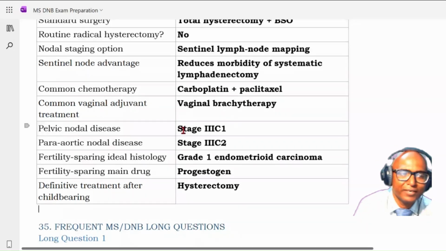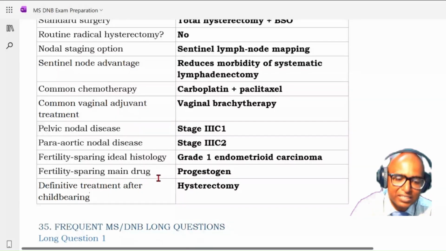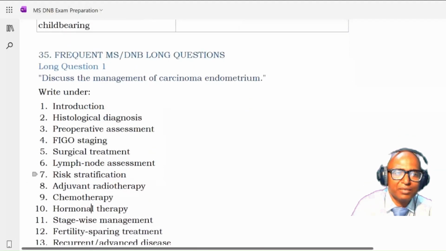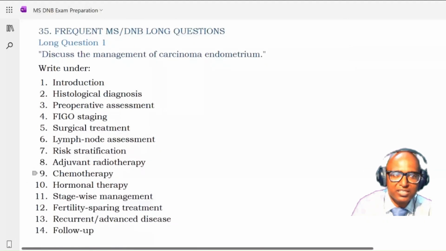Okay, so fertility sparing: ideal histology is grade 1 endometrial carcinoma. Okay, that is where you can think of it in a very selected patient. Fertility sparing main drug is progesterone, and definitive treatment after childbearing is a hysterectomy. Okay. So in examination, they may ask you broad questions such as discuss the management of endometrial carcinoma.